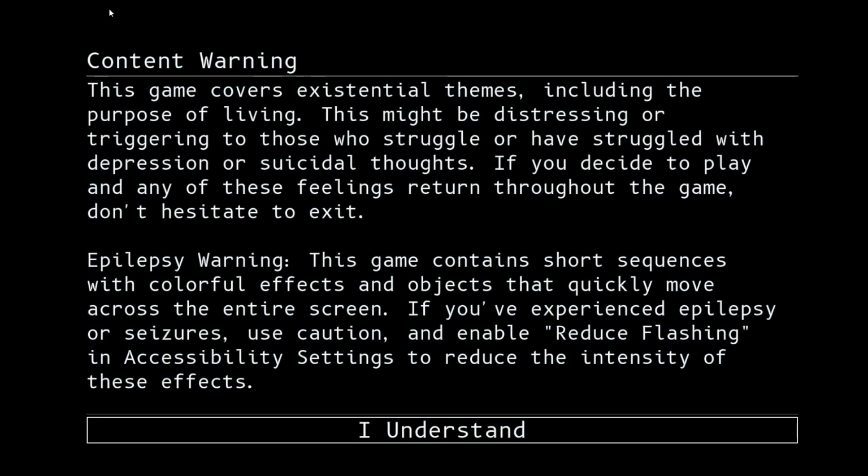Content warnings. Existential themes, purpose of living, distressing or triggering to those who struggle with depression or suicidal thoughts. If you decide to play, and any of these feelings return throughout the game, don't hesitate to exit. Epilepsy warning. If you've experienced epilepsy, enable reduce flashing.